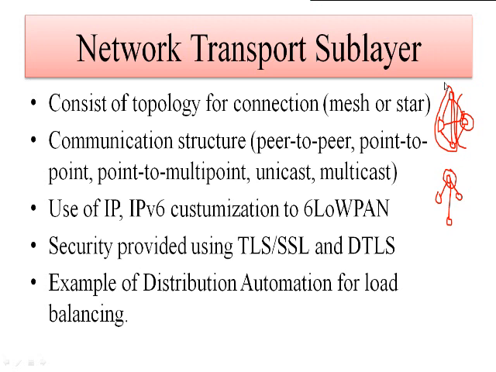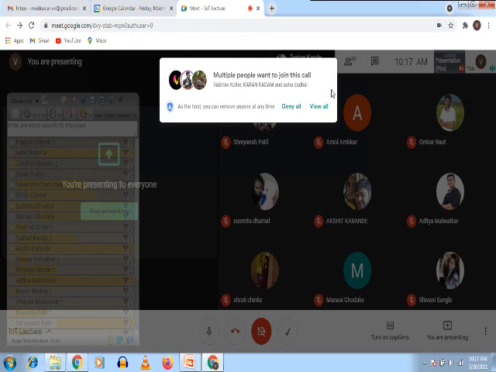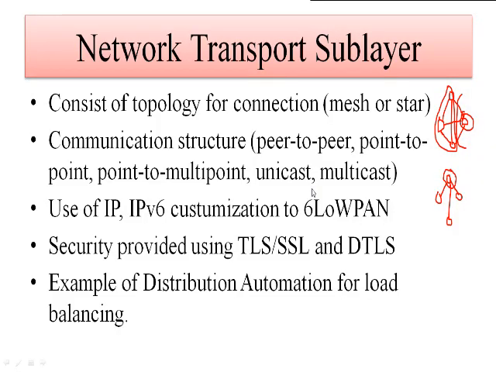If a single node is going to transfer the data to multiple sensors, then it is called a point-to-multipoint communication structure. So a single sensor is responsible for sending the data to multiple sensors. And yes, unicast: a single sensor is going to send the data in a single direction to another sensor. This is nearly equal to point-to-point. And multicast is nothing but many sensors transmitting the data to multiple sensors.